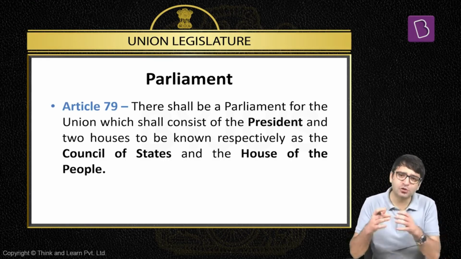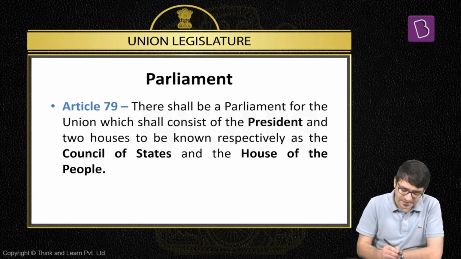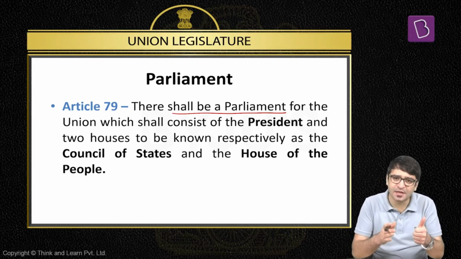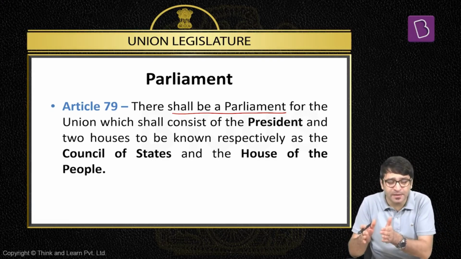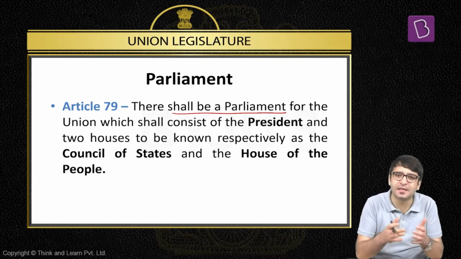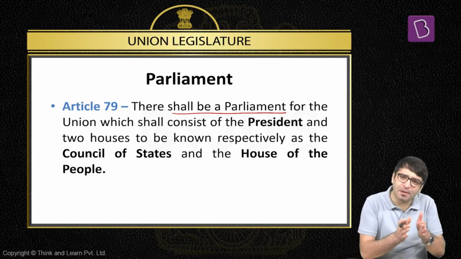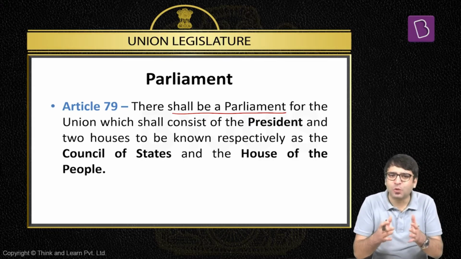So let's get started. And first up, let's look at Article 79 of the Constitution. Article 79 says there shall be a Parliament for the Union, which means Union Legislature, and this Parliament shall consist of President, Rajya Sabha, and Lok Sabha. That means President is an integral part of Parliament, which is the legislature, and President is an integral part of the executive as well. Because we follow the British parliamentary system, and in Britain, the head of the state, which is the Queen or the King, is both part of the executive as well as the legislature, and same system is what we follow in India as well.